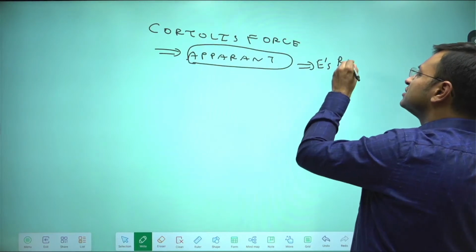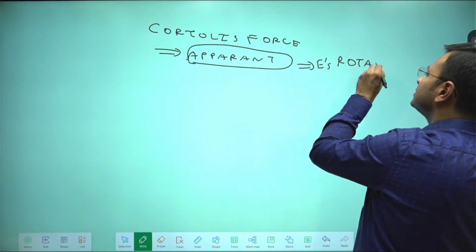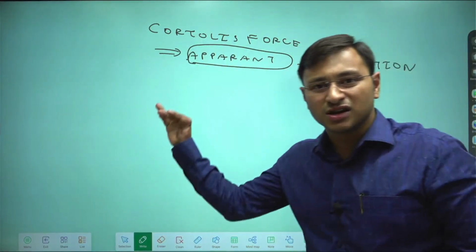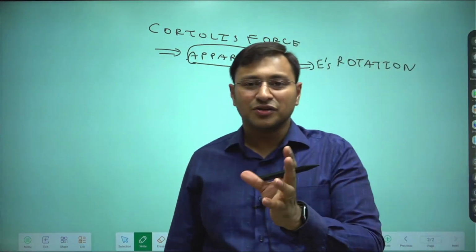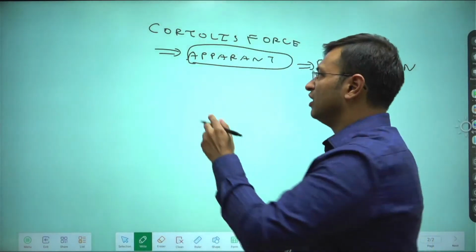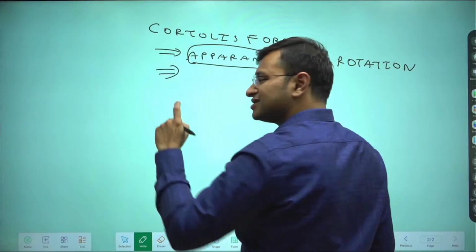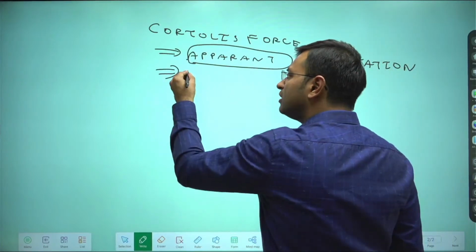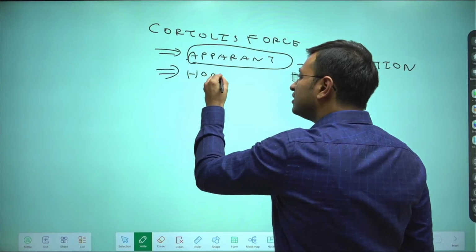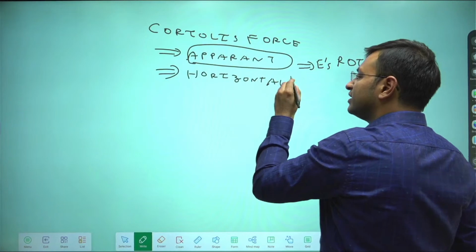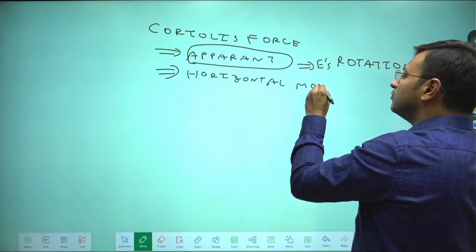The Earth is rotating on its axis from west to east, hence you have this apparent deflection. It will cause deflection in the moving bodies, but it is valid only for horizontal motion.